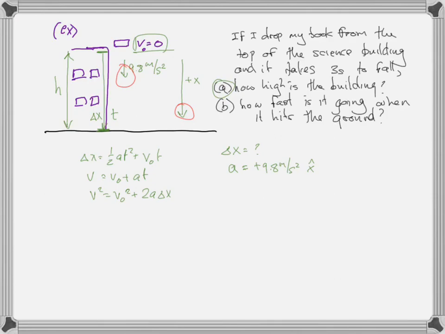And let's say v0. What's v0? Well, it was defined as 0. We called it 0. What is t? We don't know t. I haven't asked for t. We may not need to know t, but we don't know t. And what is v final? Do you know v final? No, that's what we're asking for in part B, right? V final is the velocity when it gets to the ground, just before it is stopped by the ground. Okay, so those are our 5 variables.